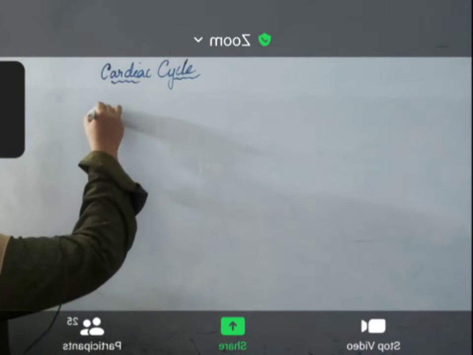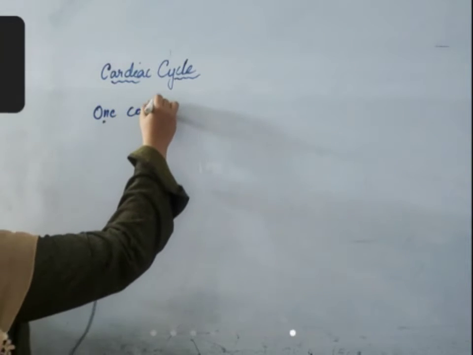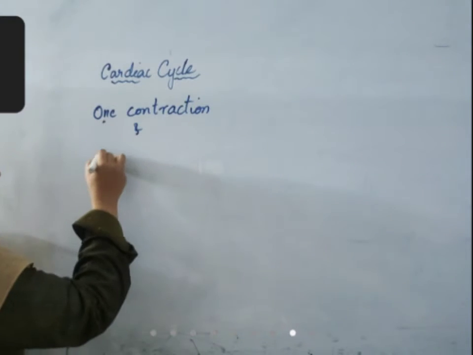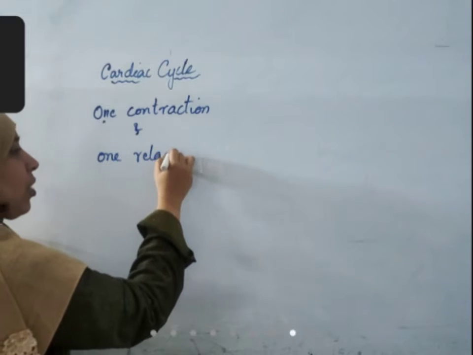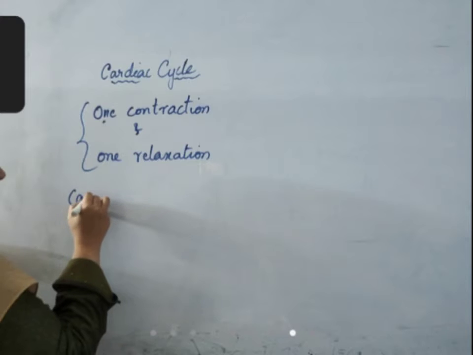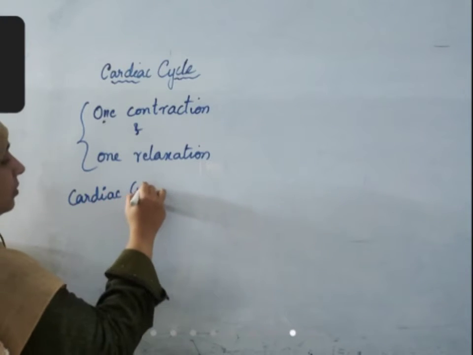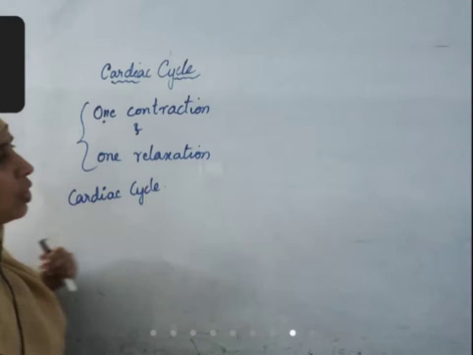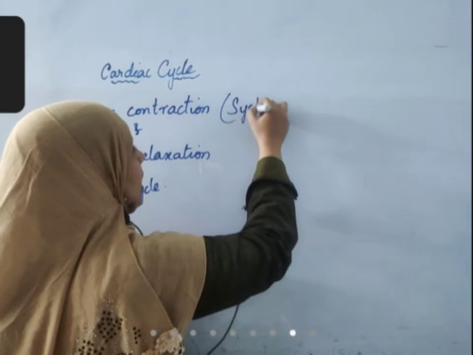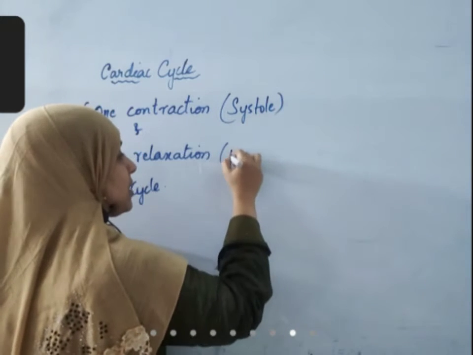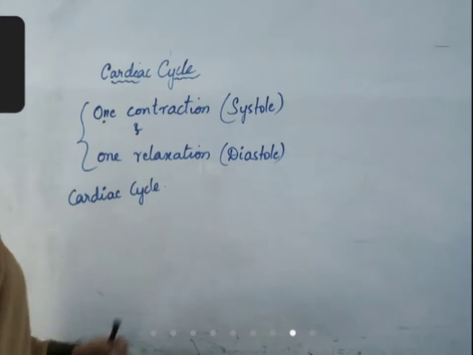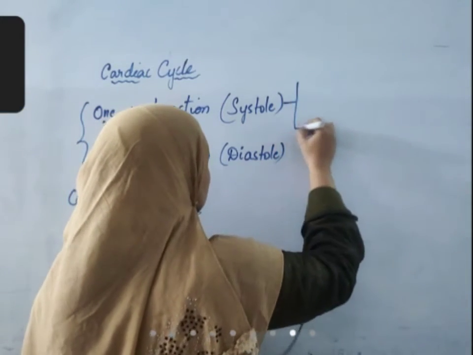One contraction and one relaxation of all the chambers of heart represents one cardiac cycle. Contraction is called systole and relaxation of heart muscles is called diastole. Systole occurs separately for auricles and ventricles.